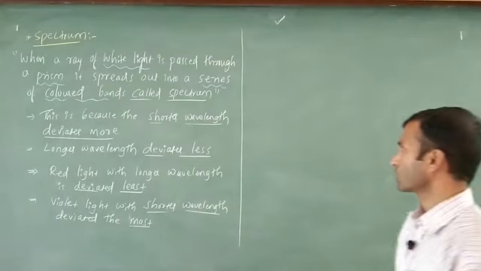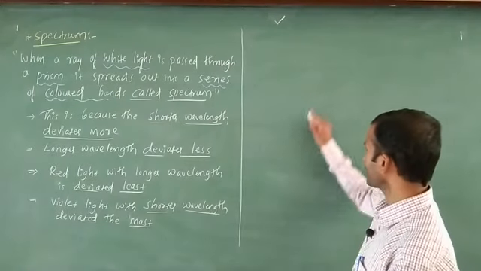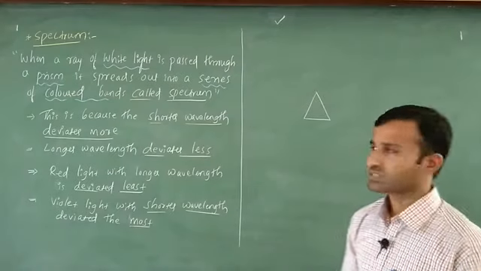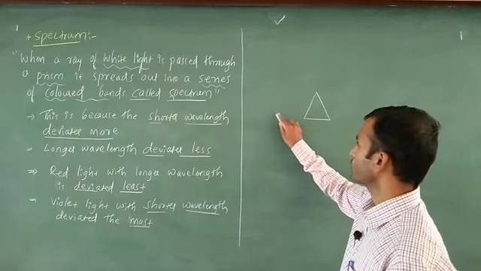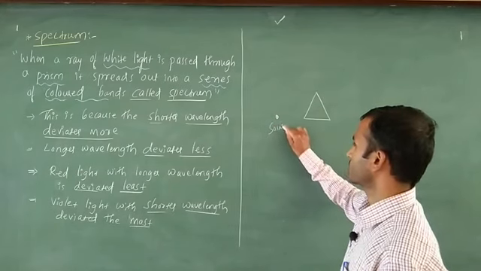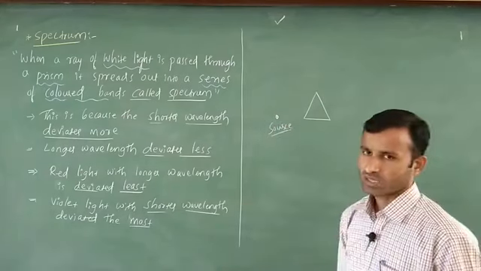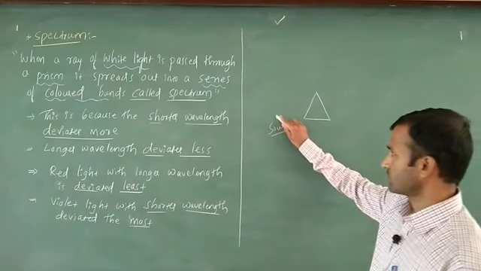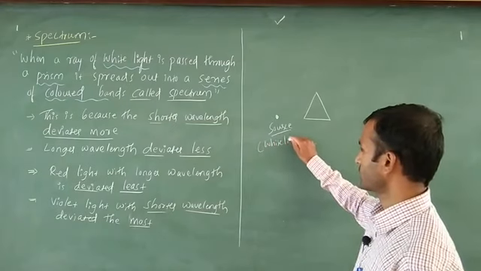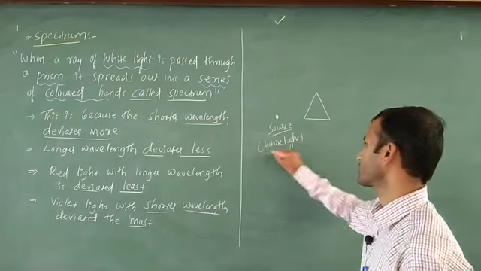Here I am going to explain things. The first point: this is a prism, and this is a light source. This is white light. We consider a white light source.